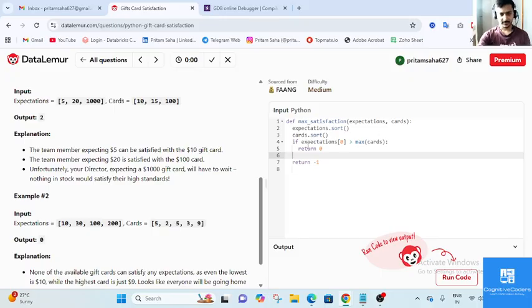When the lower value of expectation is greater than the higher value of the card, then it is not satisfying. So nobody will get a satisfying value from the gift card, so it will return 0. Nobody is satisfied. How many people are satisfied? 0 people satisfied. Everybody is unsatisfied. So it is the natural case in every organization.